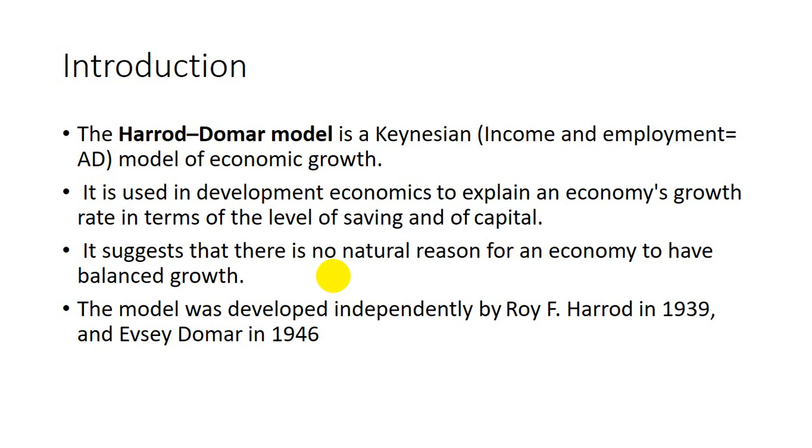The Harrod-Domar model is used in development economics to explain an economy's growth rate in terms of the level of saving and capital. So the basic determinants of this model are saving and capital. It suggests that there is no natural reason for an economy to have a balanced growth rate. The model was developed independently by Harrod in 1939 and Domar in 1946.